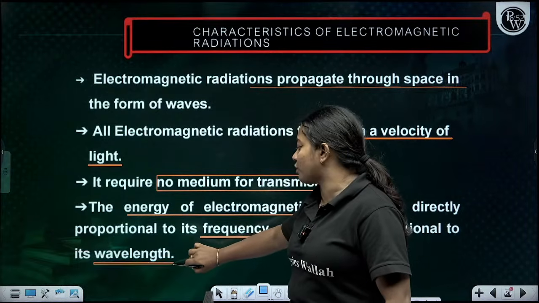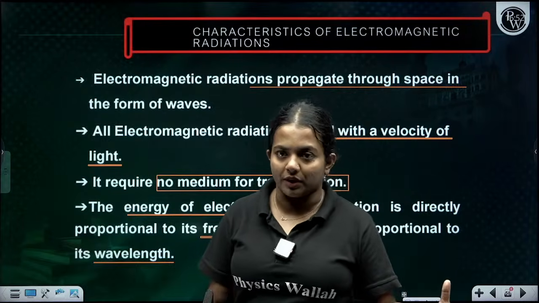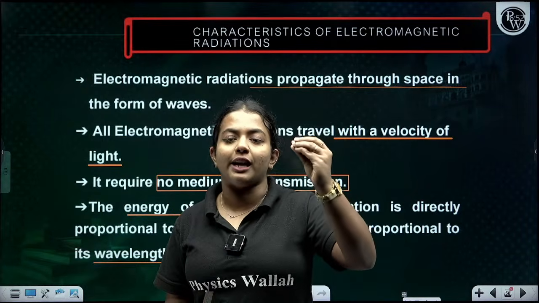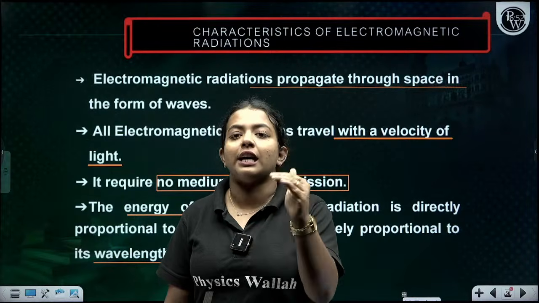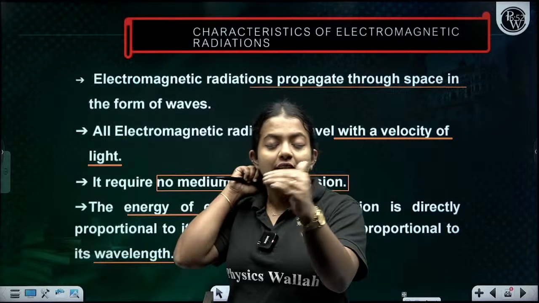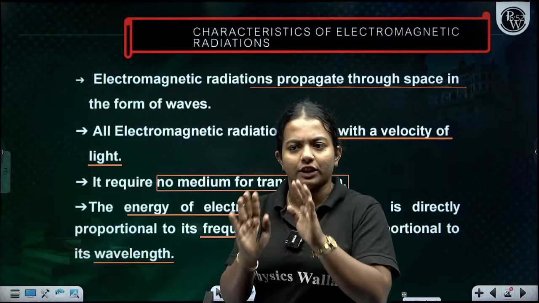It is directly proportional. We will write this and come to some conclusions from it. So the energy of that electromagnetic radiation is directly proportional to the frequency. And now you may ask, what is frequency, what is wavelength, and what is wave number? Everything we will discuss in this.